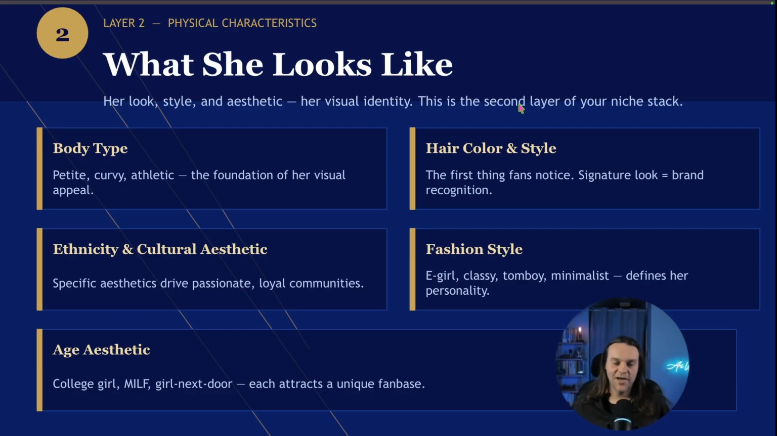And then her fashion style, right? Is she an e-girl, classy, tomboy, minimalist? Defines her personality, right? And then again, age, aesthetic. This is more so, I would say, not safe for work, but is she a college girl? Is she a MILF? Is she a typical girl next door? And again, girl next door is so broad. Every woman, if I live on a street in a cul-de-sac and I have a neighbor who's a woman, she's technically a girl next door, right? So again, that's very vague. Go beyond that, right? And again, layer each of these, right?